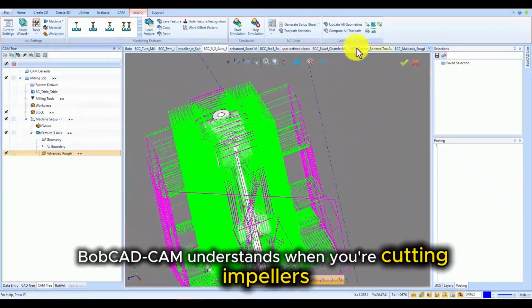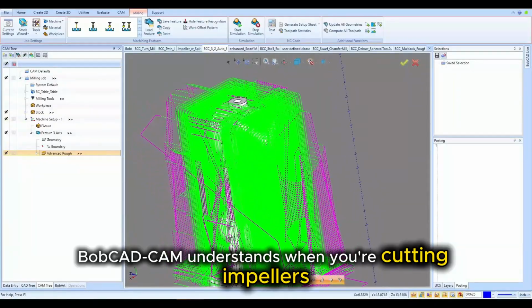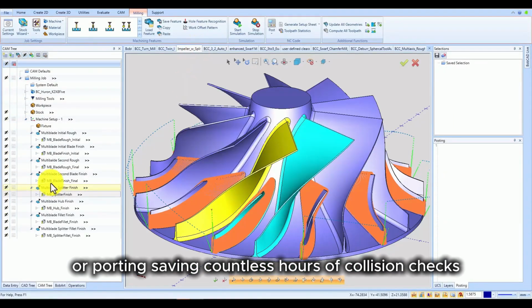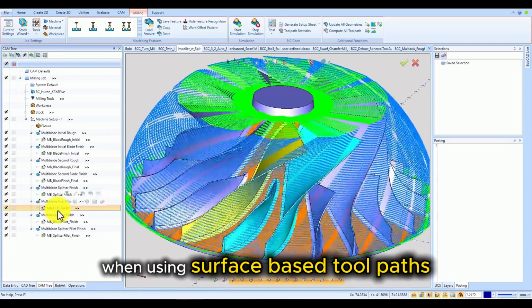For the first time, BobCAD-CAM understands when you're cutting impellers or porting, saving countless hours of collision checks when using surface-based toolpaths.